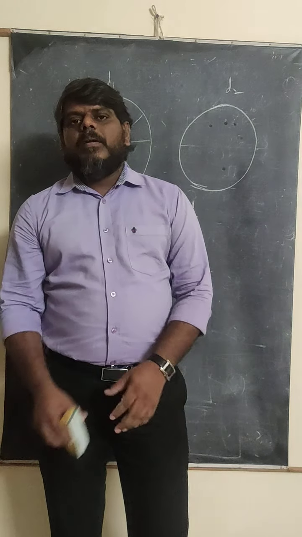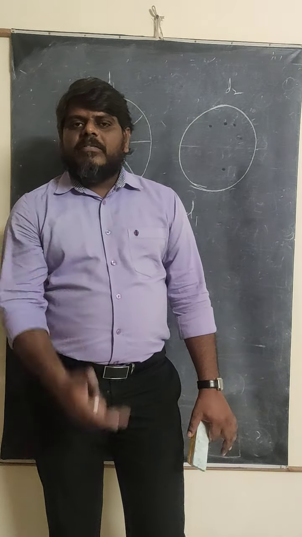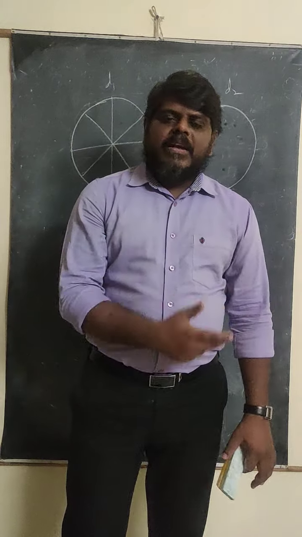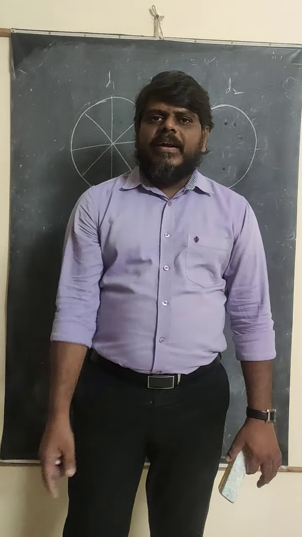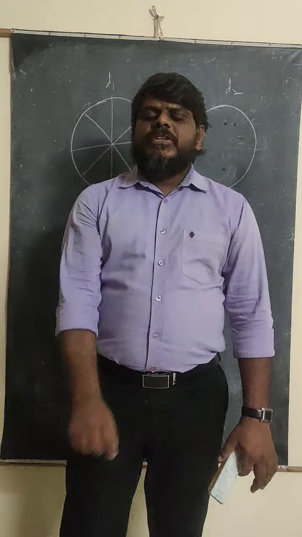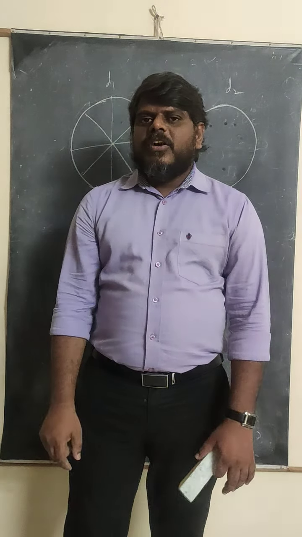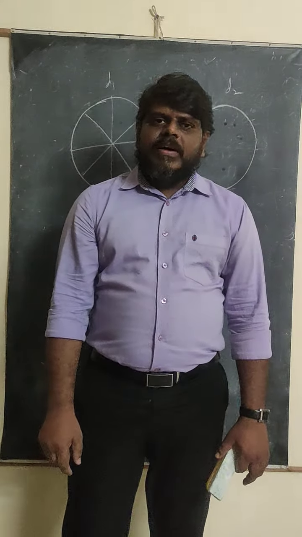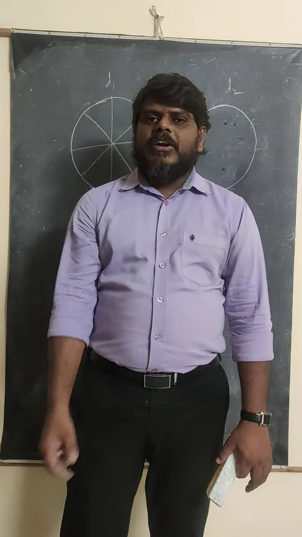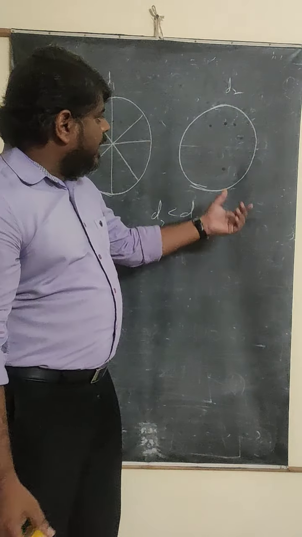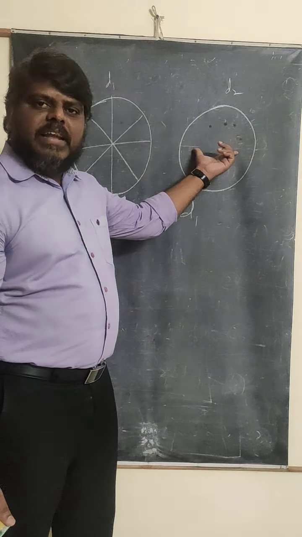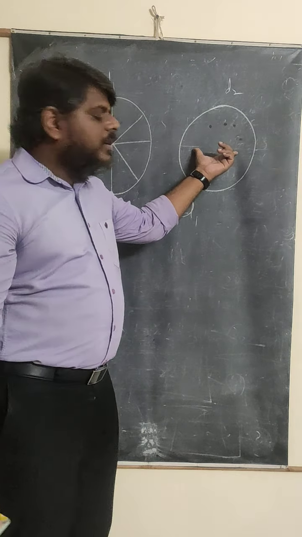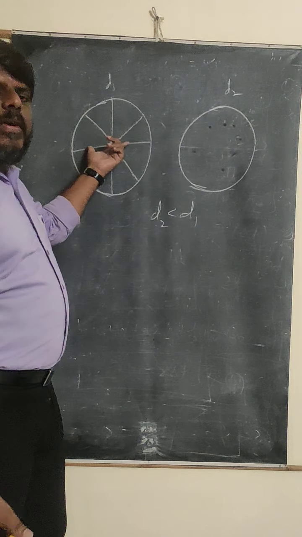While you are solving the problems, the diameter of the wooden wheel will be given to you, the diameter of the iron rim will be given to you, and the temperature difference will be given to you, and you have to find the coefficient of linear expansion. To find it, which one do you take as L1 and which as L2? L1 you take as the iron rim, because the iron rim diameter is initially less. After heating, it expands to the diameter of the wooden wheel.